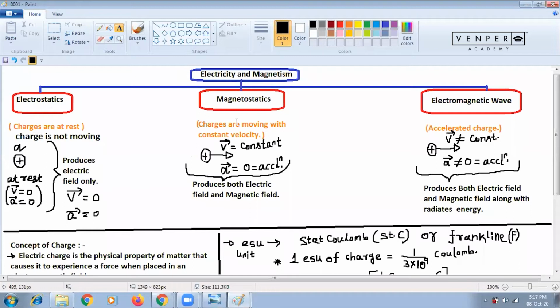Now come to magnetostatics. Now the charge is moving with constant speed or constant velocity. That means with respect to time, the charge is moving but not changing its velocity. Velocity is always constant. If it is going at 20 meters per second at 8 o'clock, then at 9 o'clock also it is going at 20 meters per second. So with respect to time, it is not changing its speed or velocity.